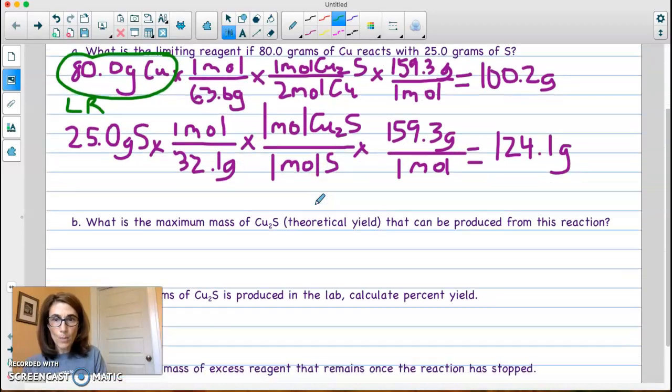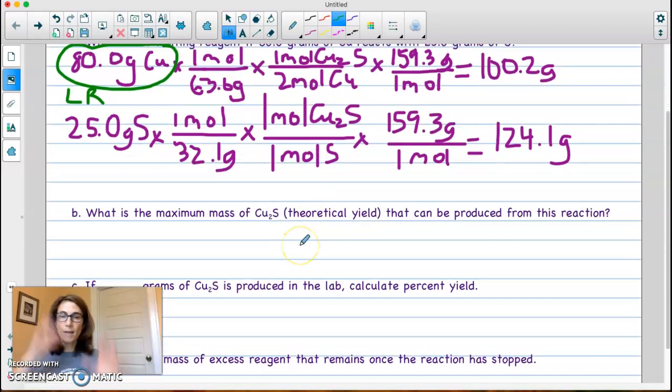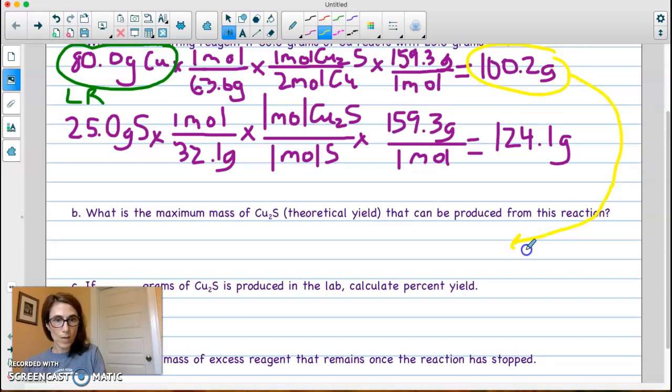Part B says, what is the maximum mass of Cu2S, which is just another way of asking for theoretical yield, that can be produced from this reaction? The answer would be this 100.2 grams of Cu2S. That's our theoretical yield because that's the amount that our limiting reagent limits us to.